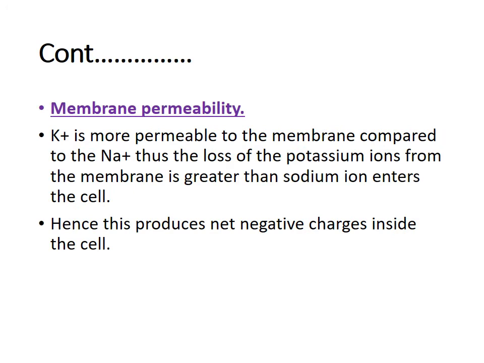The second factor is membrane permeability. During the resting membrane potential, the membrane is more permeable to potassium than to sodium ions. Thus, there is a movement of potassium ions from the inside of the cell to the outside of a cell, because potassium has higher concentration inside the cell and the membrane is more permeable to potassium ions. They move from the inside of a cell to the outside of a cell. This tends to create a net negative charge inside the cell and a net positive charge outside the cell, and this maintains the resting membrane potential.